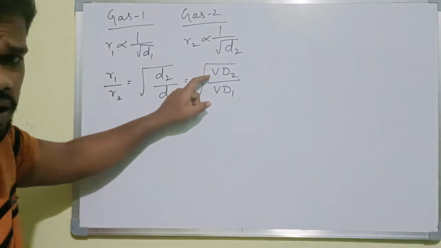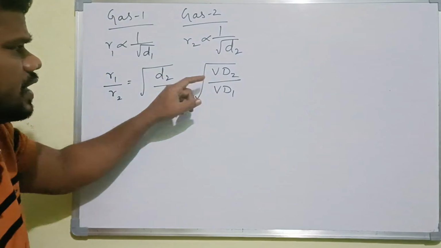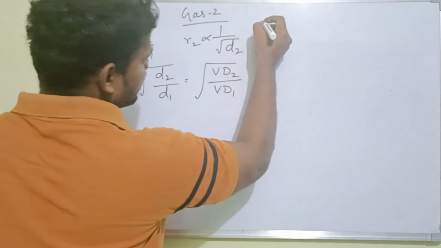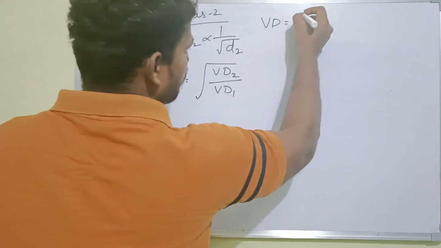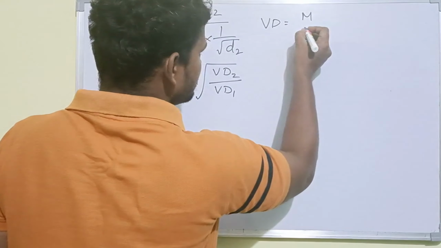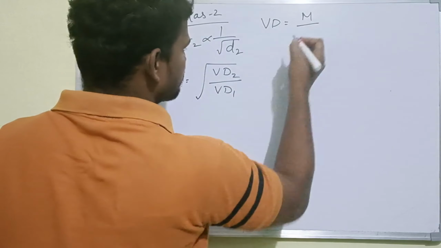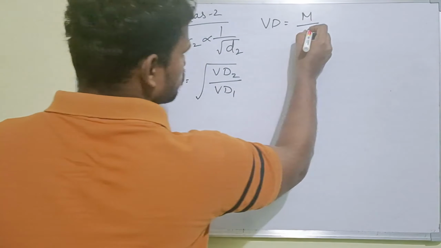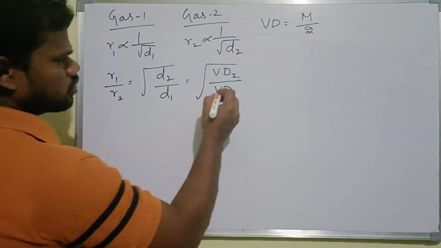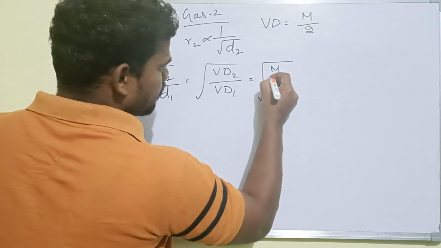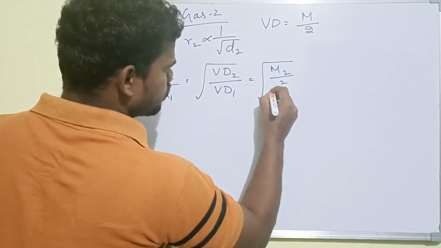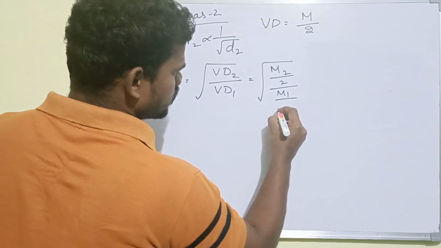VD is nothing but vapor density. So how do we calculate vapor density? Vapor density is molecular mass, or molecular weight, divided by 2. So based on that relation, root of M2 by 2 over M1 by 2.